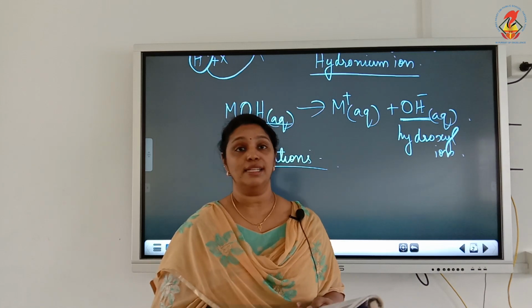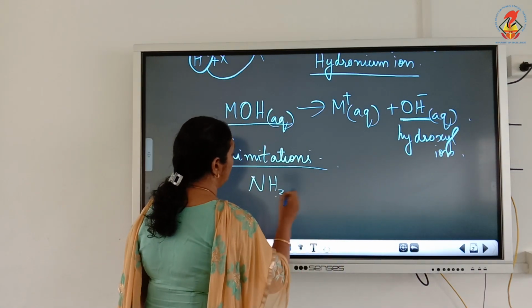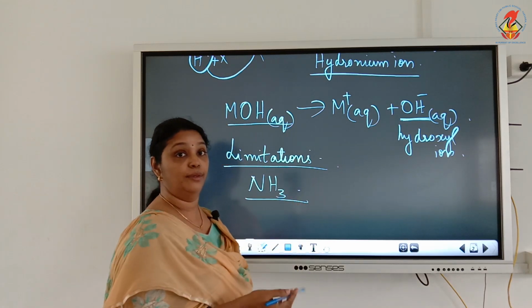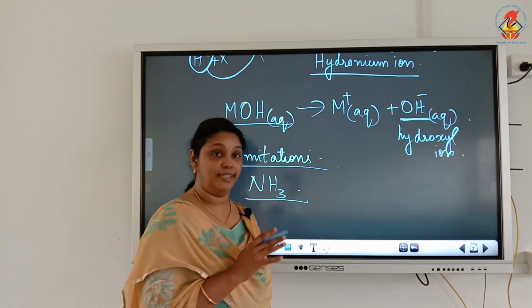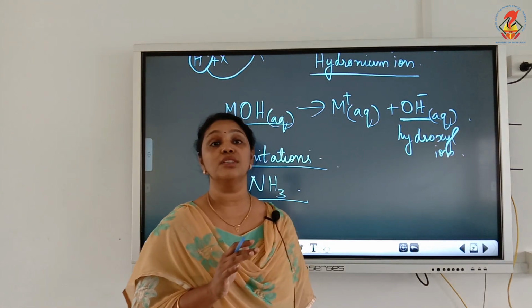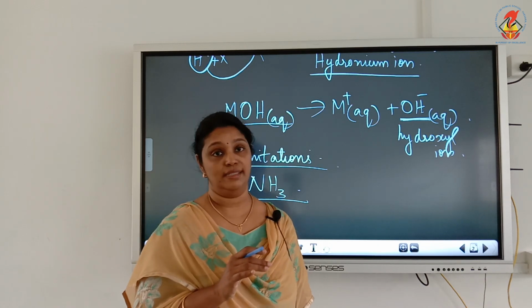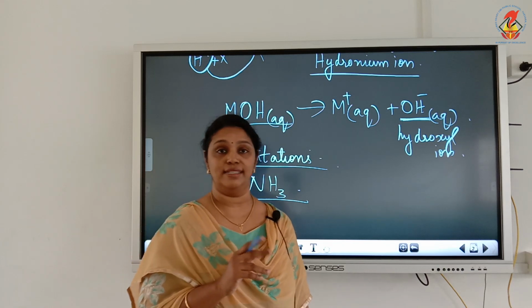The second limitation is that ammonia does not contain an OH group, hydroxyl group, but we know that ammonia is a base. The explanation that ammonia is a base is not given with the help of the Arrhenius concept. So these are the two limitations of the Arrhenius concept of acids and bases.